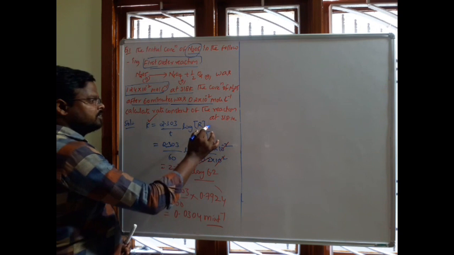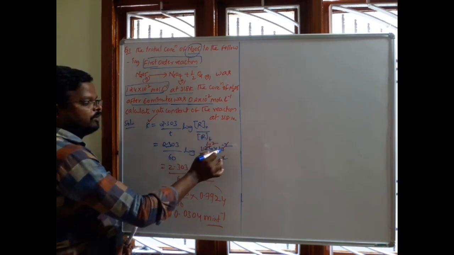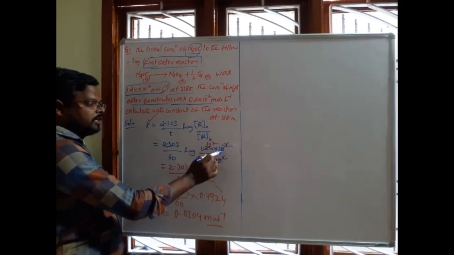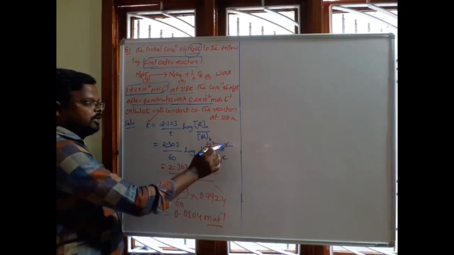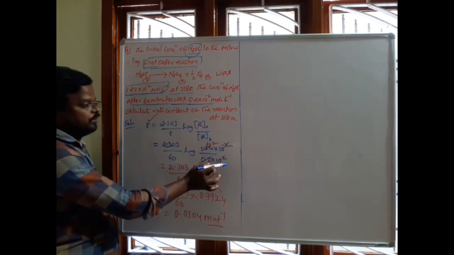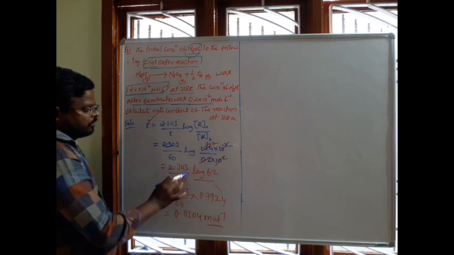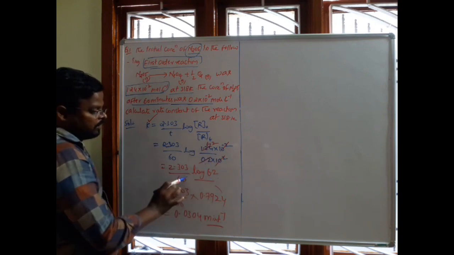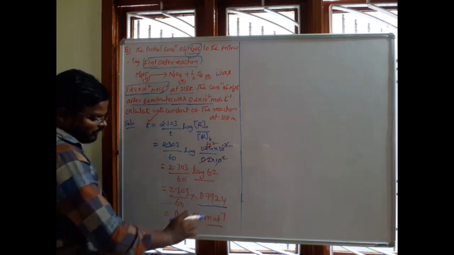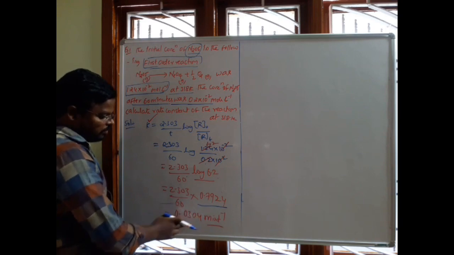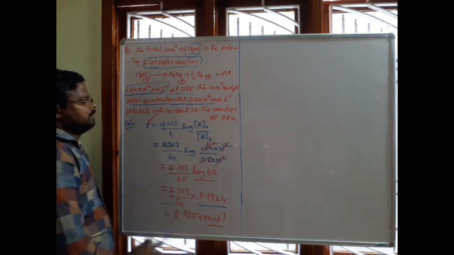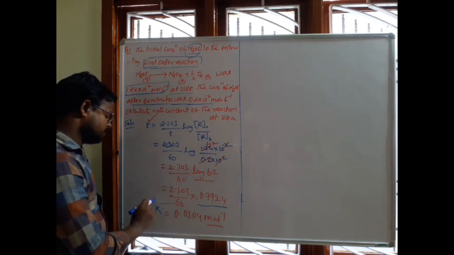So on substituting the initial concentration 1.24 into 10 power minus 2 and concentration of the reactant at time T, that is 0.2 into 10 power minus 2, and simplification we get log 6.2. So 2.303 by 60 into log 6.2. So log 6.2 value is this one. So on simplification finally we get 0.0304 minute inverse. Okay, it is the value of rate constant of first order reaction.